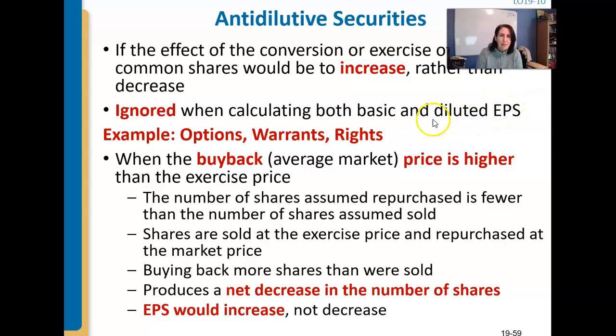You would think that we would still calculate it, but the idea is we're trying to be conservative, right? The whole reason that we have to even calculate the diluted earnings per share is because we're being conservative. We're saying all the what-if possible scenarios. Well, if it's to our benefit, then we don't actually say it, right? It's the same way we don't recognize gains, but we recognize losses if they're probable. Same idea here. Being conservative, not recording them at all.